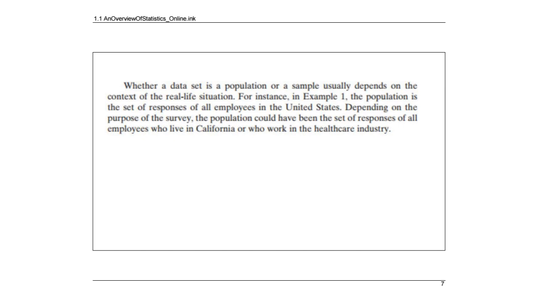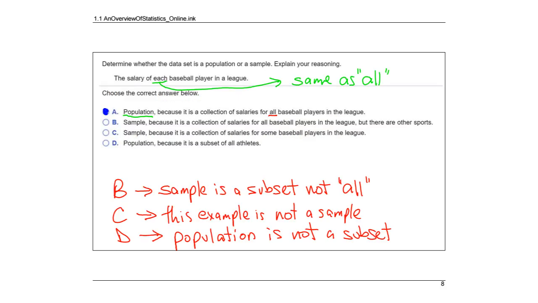Right, so you do have to watch what's going on because the population can be lots of different things depending on what we're looking at. In that last slide, we were looking at all employees in the United States, but we could say the population is everyone in California because we're only going to look at California, or everybody who works in the healthcare industry. So a problem has to give you some insight of what the population would be. And if you're setting up your own study, you would have to figure out what you want your population to be. All right, so let's work on deciphering these.